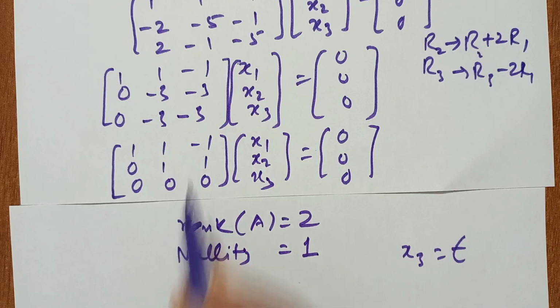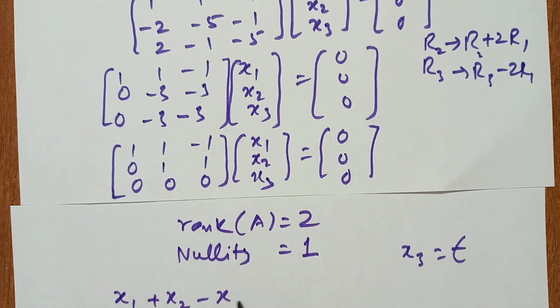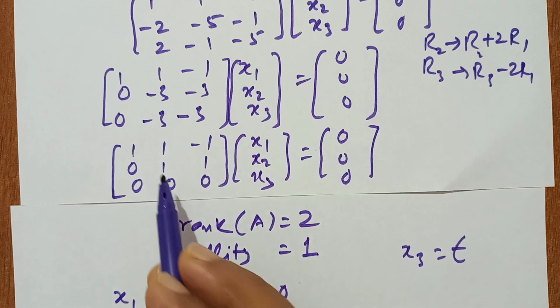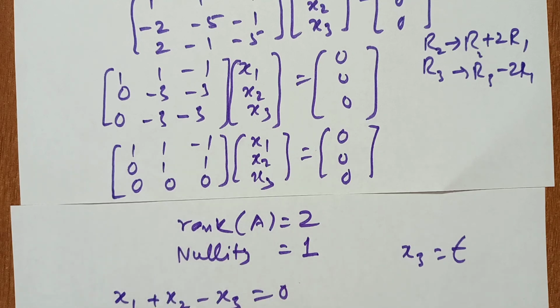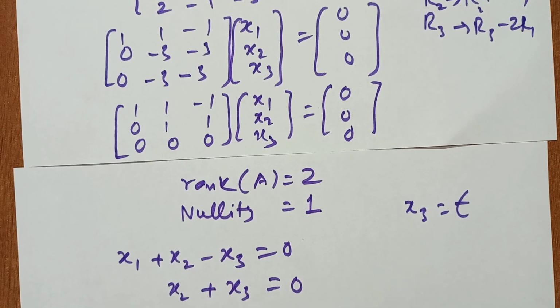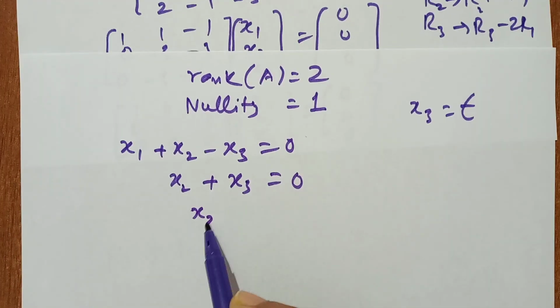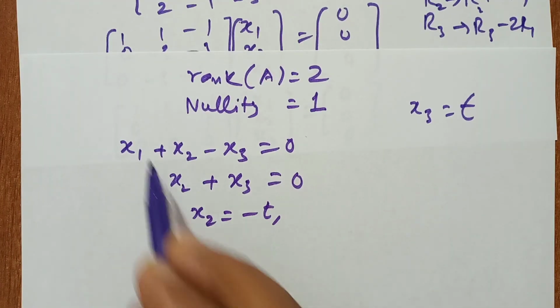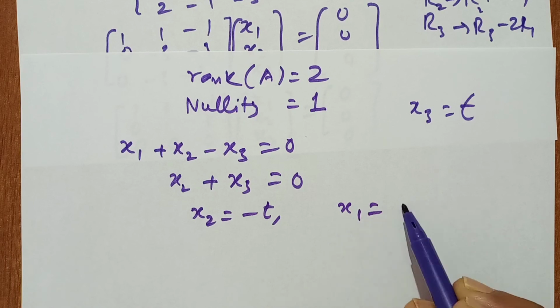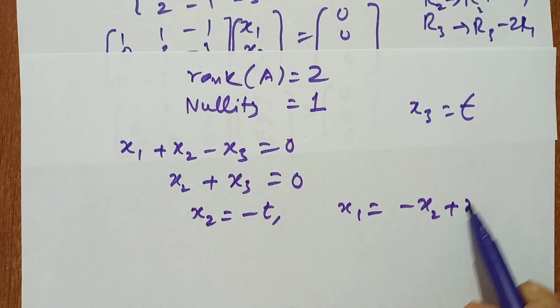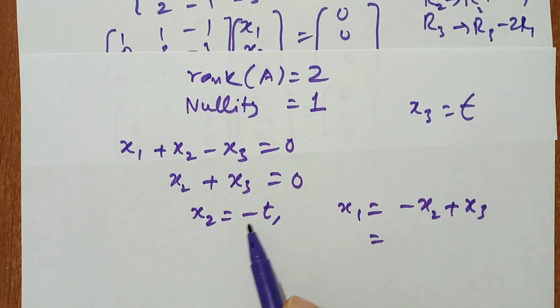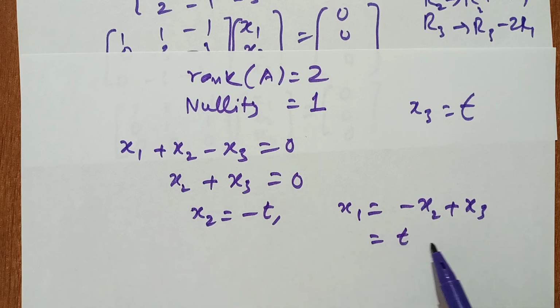So here the equations are x1 plus x2 minus x3 is equal to 0, and x2 plus x3 is equal to 0. Since x3 is equal to t, x2 is equal to minus t. Here x1 is equal to minus x2 plus x3, that is t plus t, which means 2t.